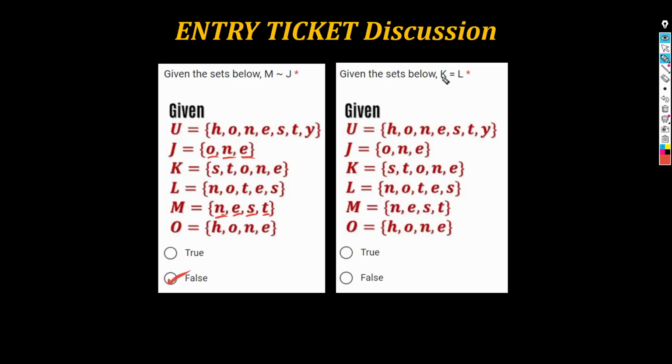And finally, given the sets below, same sets, K is equal to L. Remember, for K to be equal to L, they must have exactly the same elements. K is here, L is here. Stone, notes. Sir, parang iba. Remember from the first material, sabi natin, the order by which the elements of a set are written is irrelevant. Okay, it's the same set. So even if I write this as stone, S-T-O-N-E, or N-O-T-E-S, notes, or even tones, T-O-N-E-S, it would still be the same set. So yes, K and L are in fact equal. That is a true statement.